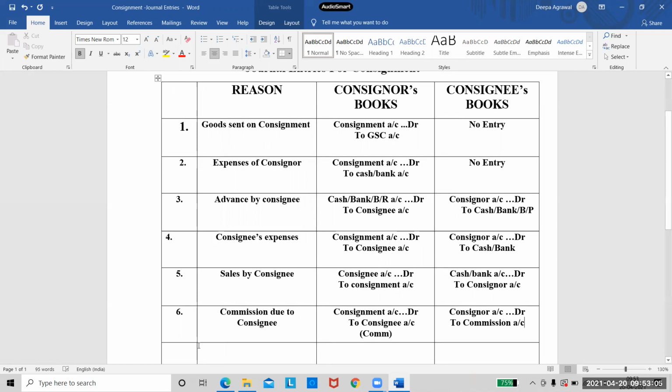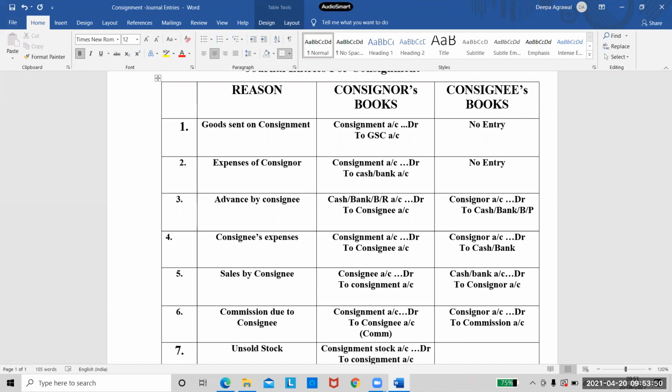Now, what is the next transaction? After the commission, what is our next step? Unsold goods. Yeah, valuation of unsold stock. So we will value the unsold stock and write an entry, and this is again a gain back for the consignment. So it will be credited in consignment account. So the consignor will write the entry as consignment stock account debtor to consignment account.